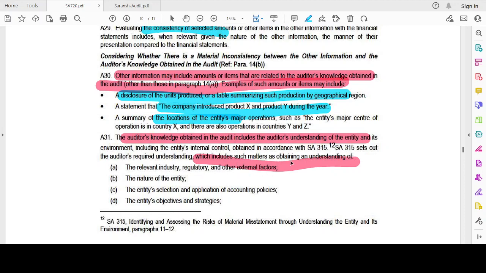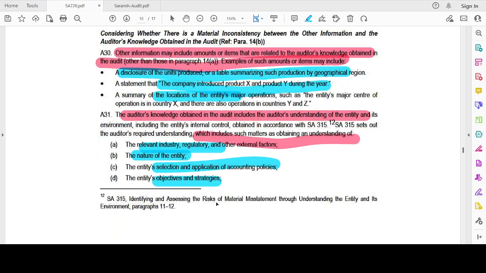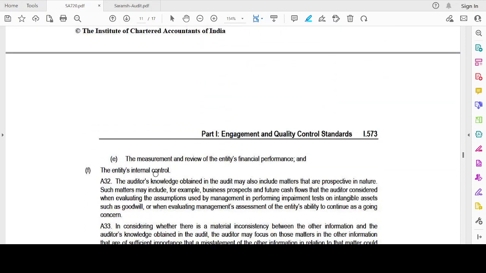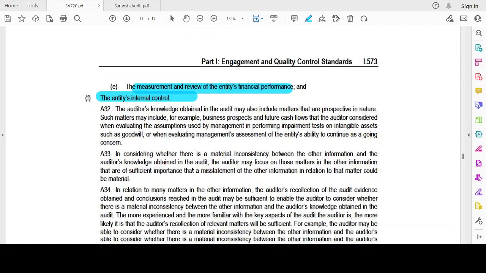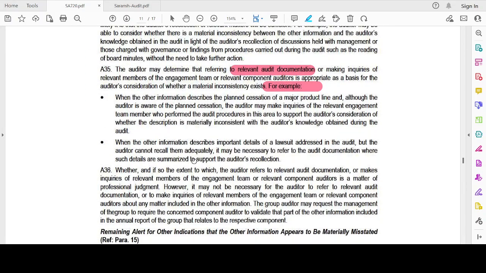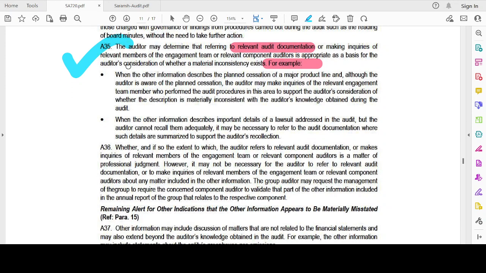So, the auditor's understanding includes the matters where he has to obtain understanding: the relevant industry and regulatory requirements, the nature of the entity, the selection and application of accounting policies, the entity's objectives and strategies, the measurement and review of the entity's financial performance, and the entity's internal control. Now, the auditor may determine that referring to documentation or making enquiries of relevant members of the engagement team or the relevant component auditors is appropriate as a basis for considering whether a material inconsistency exists.